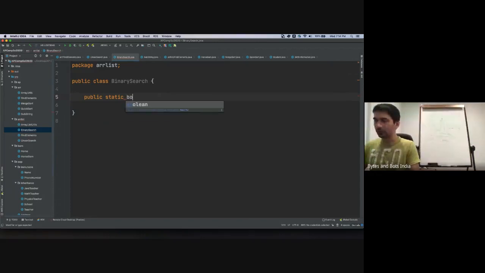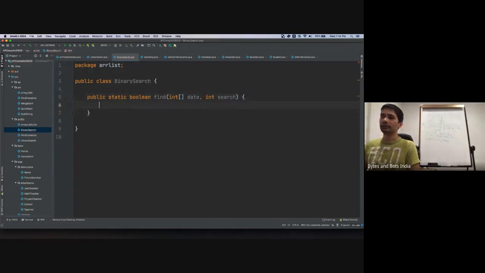So boolean find, and we'll have an integer type data structure, in this data, search for some number, right? So that's our skeleton for the search method.